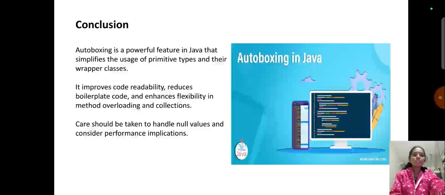Care should be taken to handle null values and consider performance implications. It is a feature in Java that simplifies and enhances flexibility in method overloading and collections.